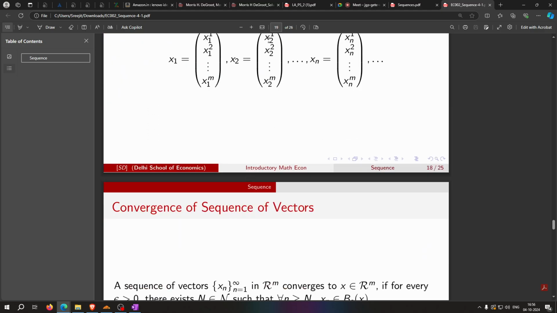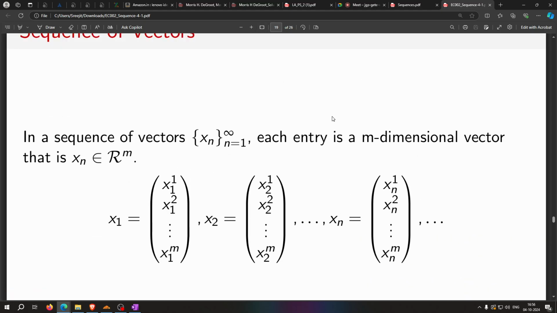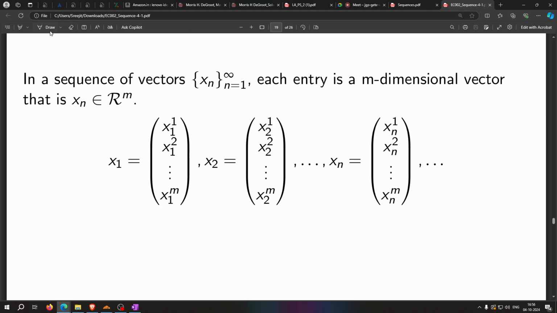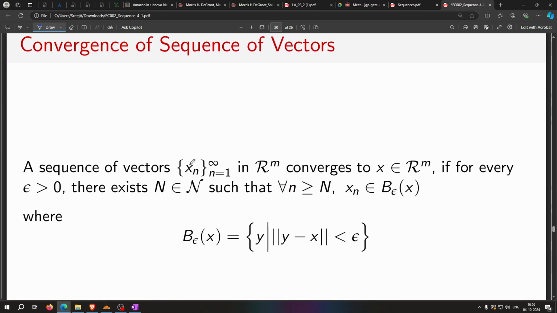Subsequences, sequence of vectors, right? So just look at this. When we have a sequence of vectors, it's like this: x1 is some vector, then x2 is again some vector, and each one of these is given by an individual sequence, a sequence that we are very familiar with. So we are putting multiple sequences in a column vector and then calling it a vector sequence. There is nothing really special going on there.